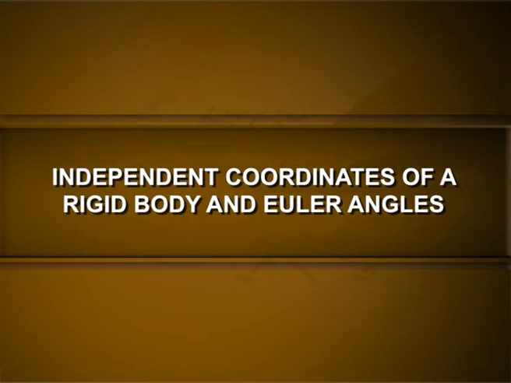Independent coordinates of a rigid body and Euler angles. A rigid body is a system of particles whose particles preserve their relative positions when an external force or torque is applied to it. There will be no change in the size or shape of the body. A system of n particles is said to be a rigid body if it is subjected to holonomic constraints of the form given by Dij is equal to Cij, where Dij is the distance between the ith and the jth particles and Cij is a constant.